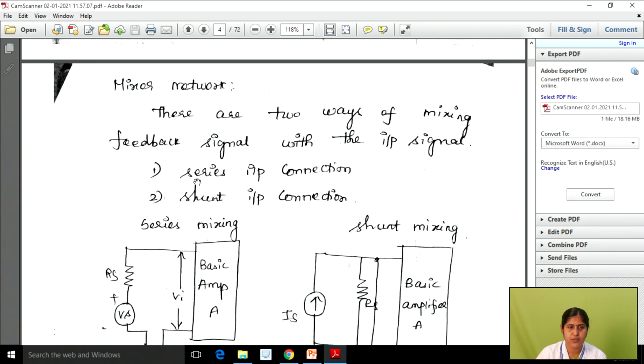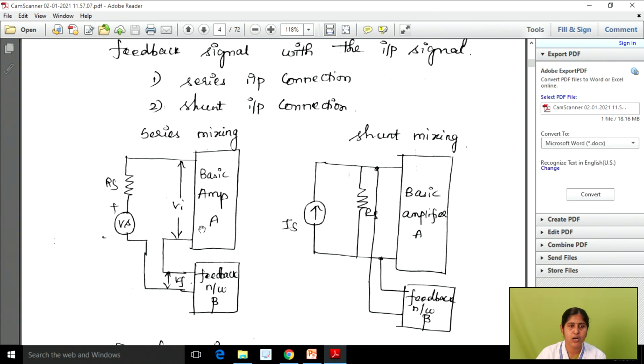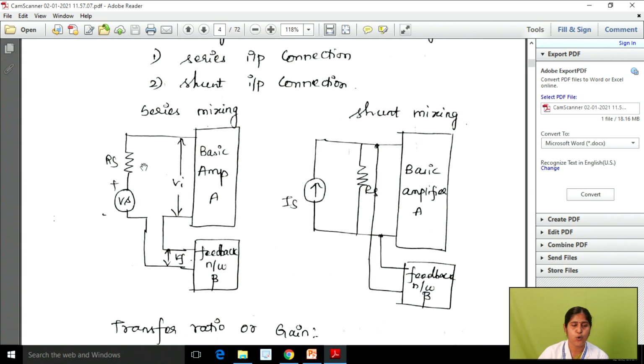The next one is the mixer network. We know that the input signal and the part of the output signal are combined by using the mixer network. Yes. The mixer network is classified into two types: series input connection and shunt input connection. So how your mixer network is connected into the feedback decides the classification. The first one is series input mixing and the next one is shunt input mixing. How can we connect your input signal with the feedback signal when we are using shunt mixing or series mixing?